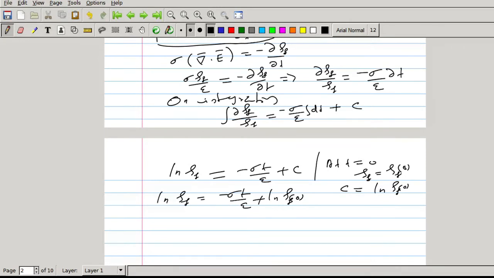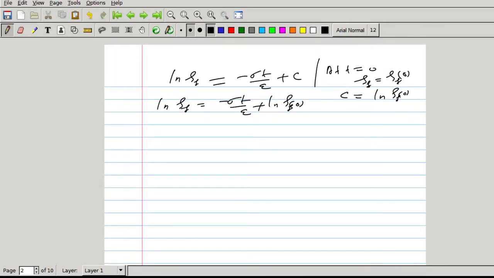Taking this term to the left hand side, it will be ln rho f by rho f 0 equal to minus sigma t by epsilon, where rho f is the value at time t. So I can write rho f of t equal to rho f 0 e raised to minus sigma by epsilon t.